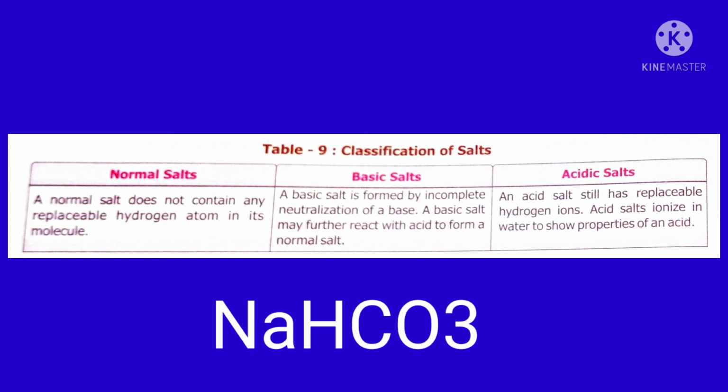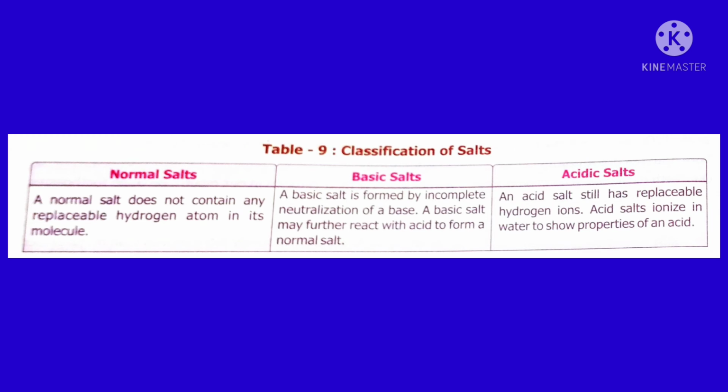Once again, normal salts have only metal and non-metal. For example, Na2CO3. Na is a metal, carbonate is a non-metal. For a basic salt, between metal and non-metal, one OH group will be there, for example Al(OH)Cl2. And in an acidic salt, hydrogen will be there in between metal and non-metal. For example, KHCO3. Between K and CO3, one hydrogen is there. So it is called an acidic salt.